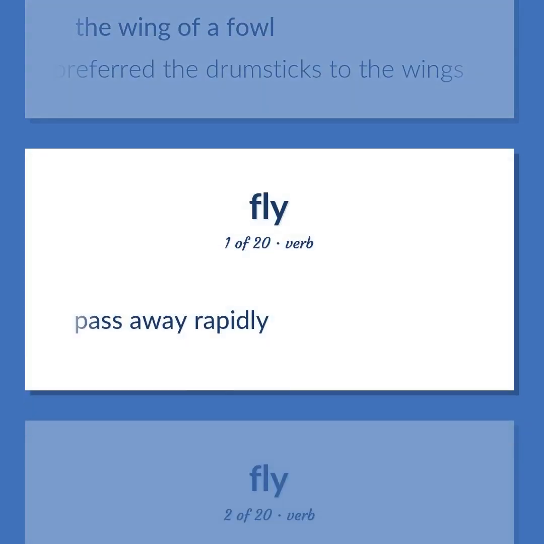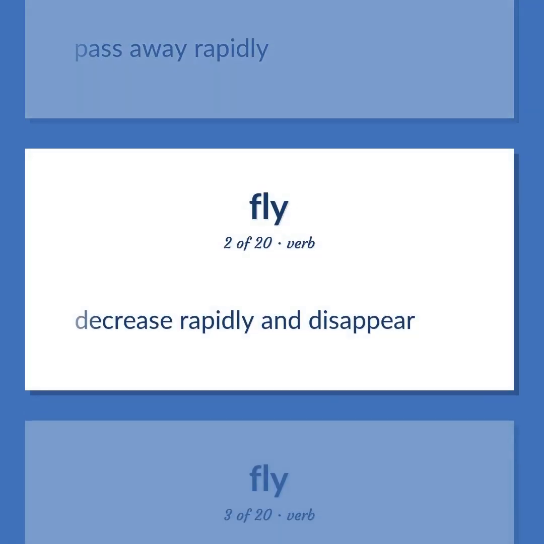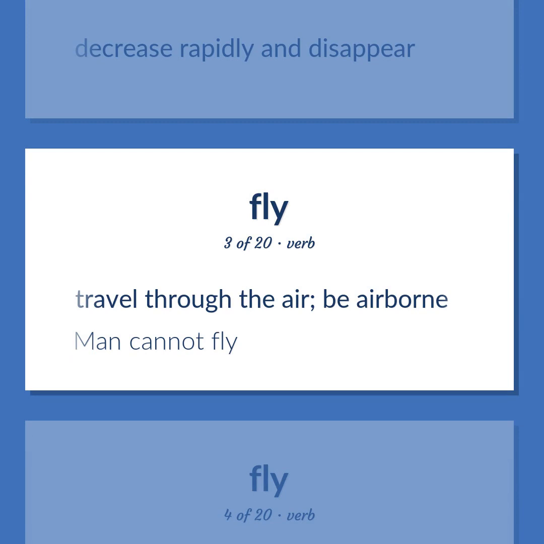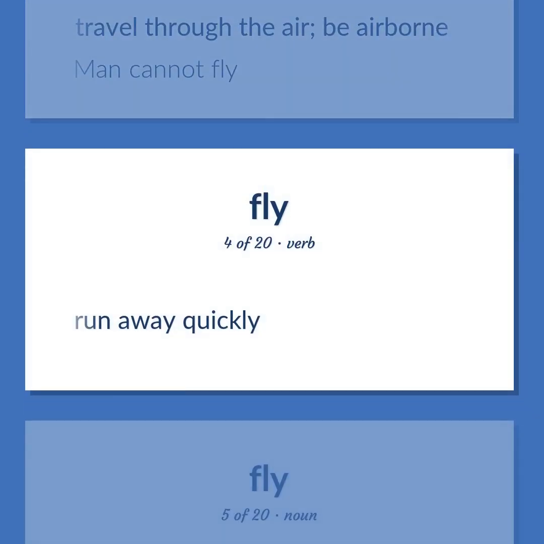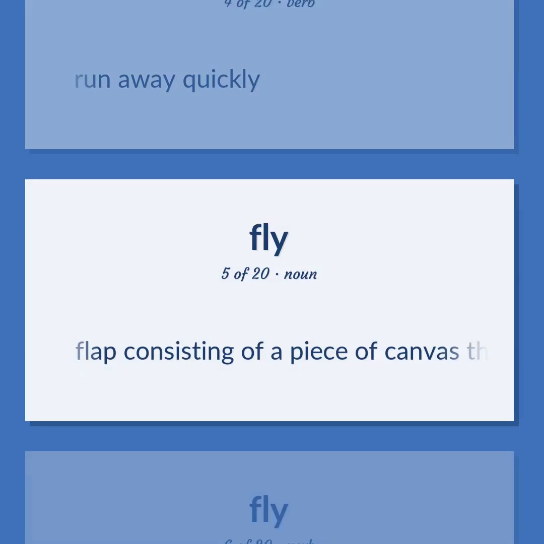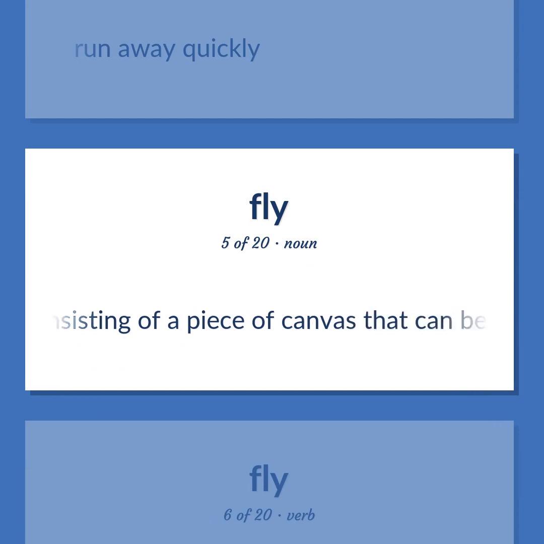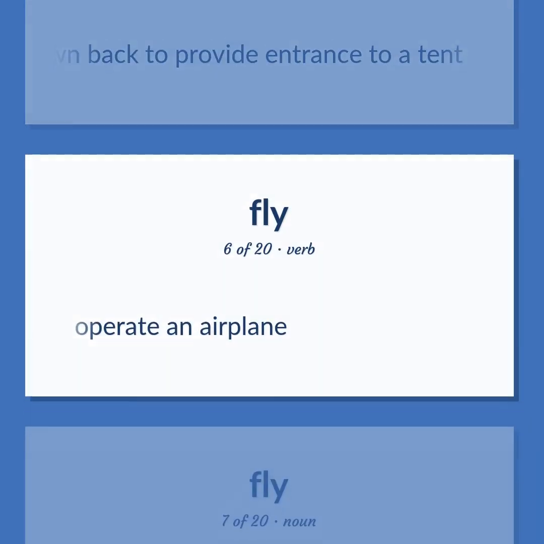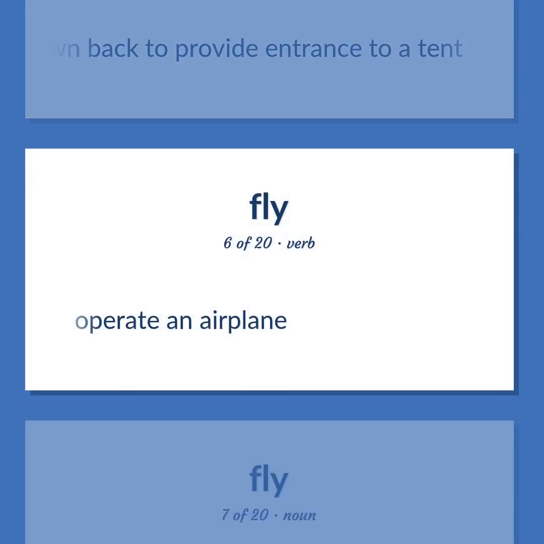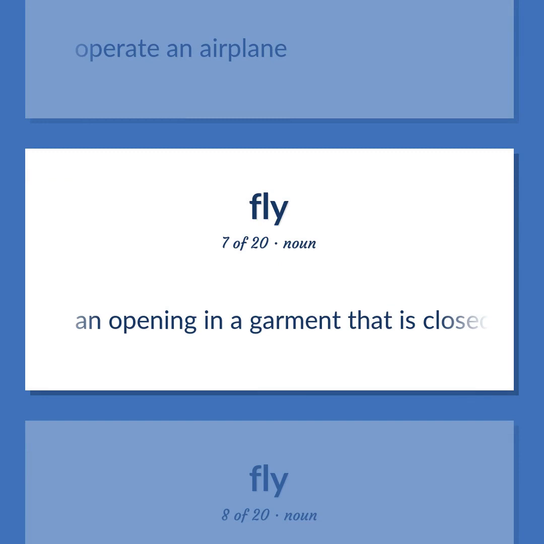Pass away rapidly. Decrease rapidly and disappear. Travel through the air. Be airborne. Man cannot fly. Run away quickly. Flap consisting of a piece of canvas that can be drawn back to provide entrance to a tent. Operate an airplane. An opening in a garment that is closed by a zipper or by buttons concealed under a fold of cloth.